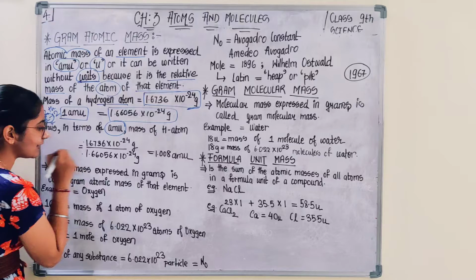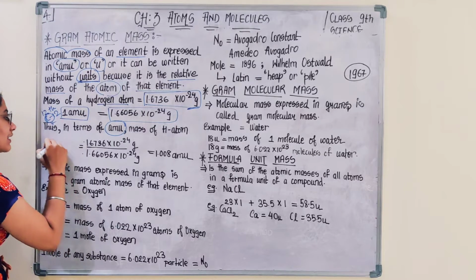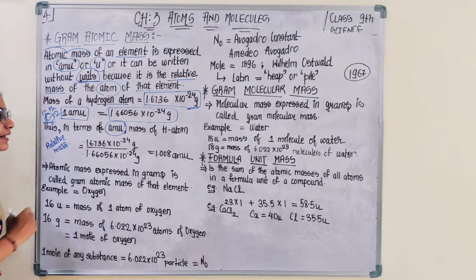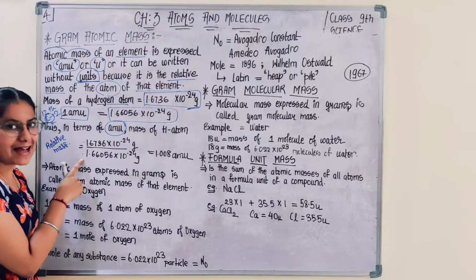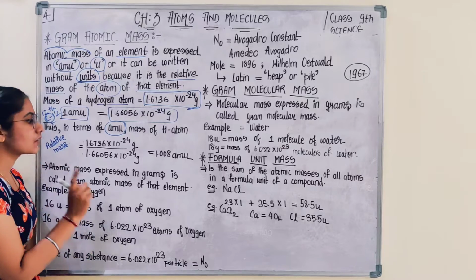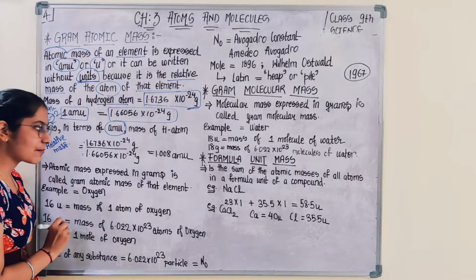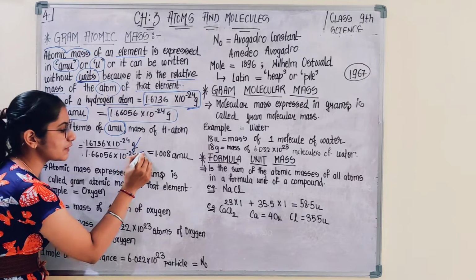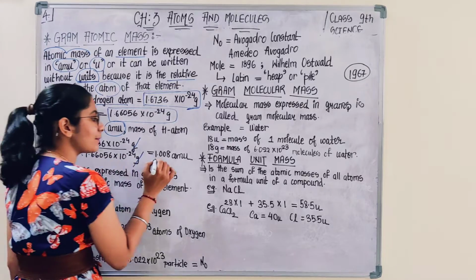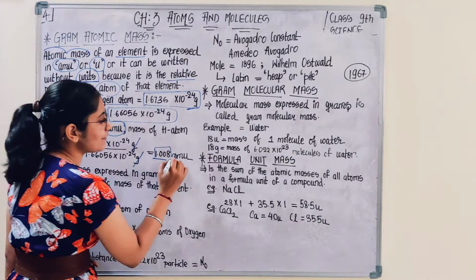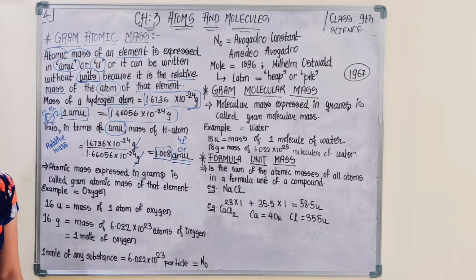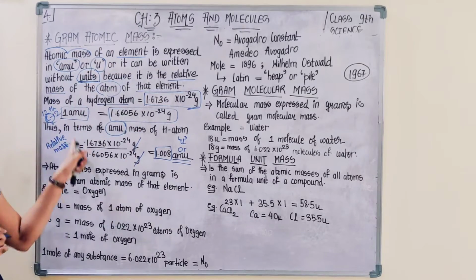So that means you are dividing both the masses. While calculating relative mass, you divided the mass given of carbon and that of hydrogen. So hydrogen's mass divided by carbon's mass. When you divide, the unit of gram cancels out. There is no unit left. So either you can represent the answer unitless, or you can place the unit as AMU, or simply small u, that is unified mass. Are you getting? So this was about atomic mass.